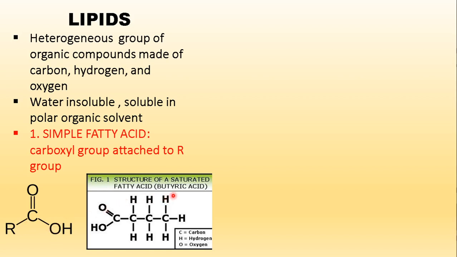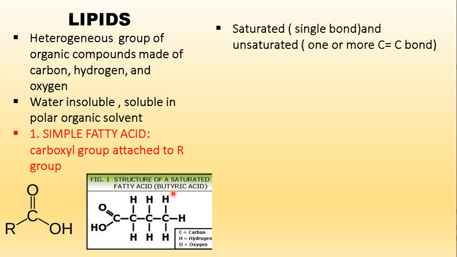Say for example butyric acid, which is an organic acid produced by some microorganisms. Here we can see a 3 carbon compound attached to a carboxyl group. So that gives us butyric acid, a simple type of fatty acid. Now, fatty acids can be categorized further into saturated and unsaturated.